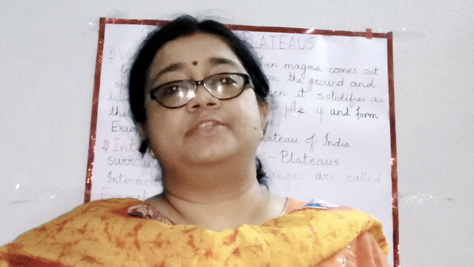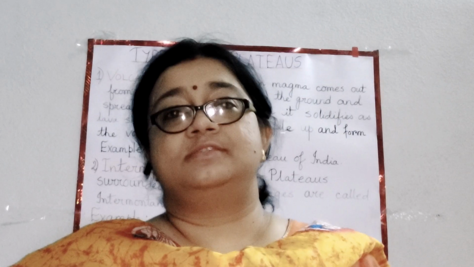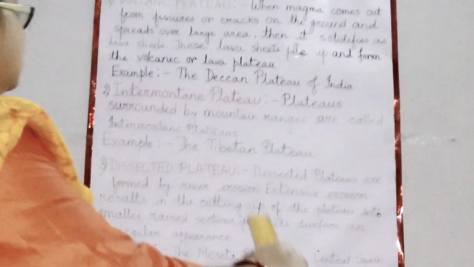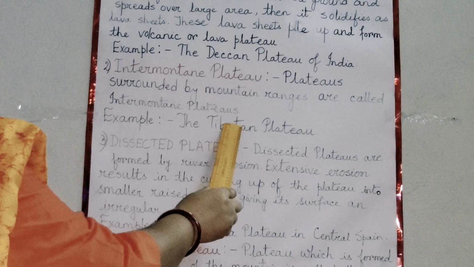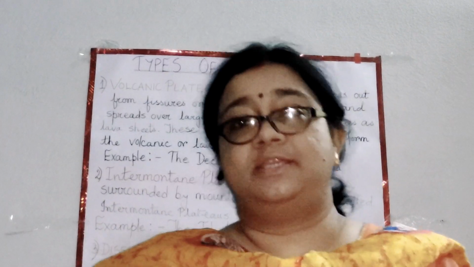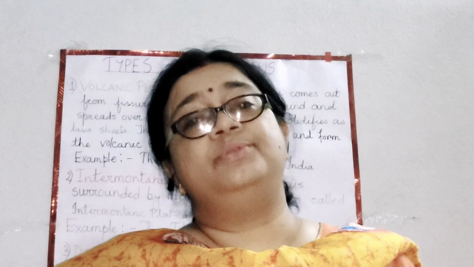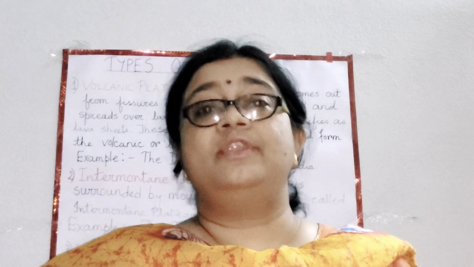The second type of plateau that we are going to study now is the intermountain plateau. The word intermountain means in between the mountains. Now let us see the definition of intermountain plateau. Plateaus surrounded by mountain ranges are called intermountain plateau. For example, the Tibetan Plateau. The Tibetan Plateau of Central Asia is bordered by the Himalayan ranges in the south and the Kunlun ranges in the north. And being the highest plateau of the world, it is known as the roof of the world.